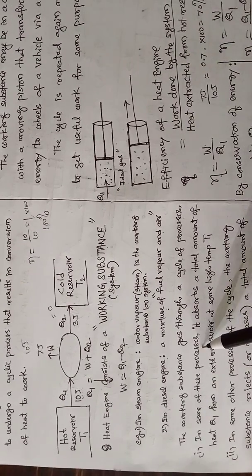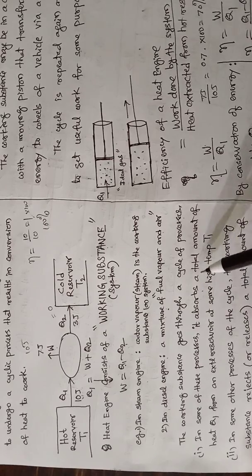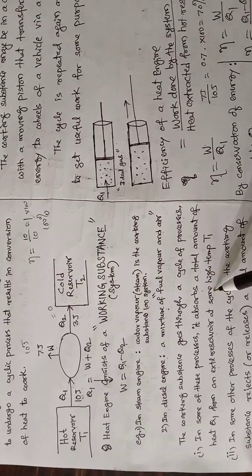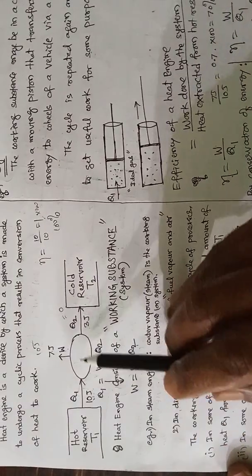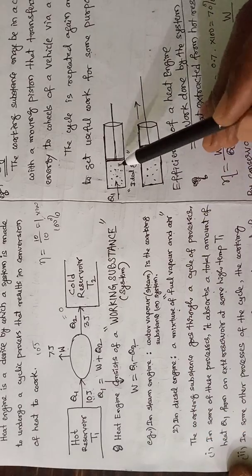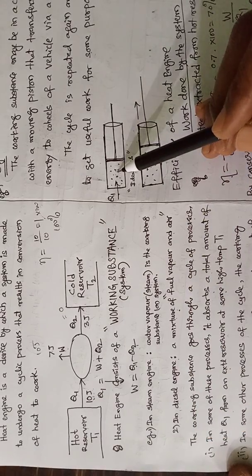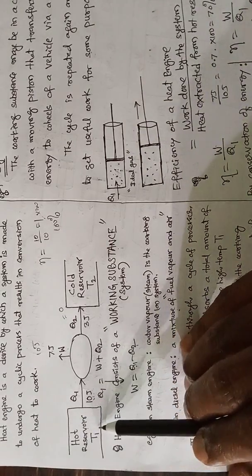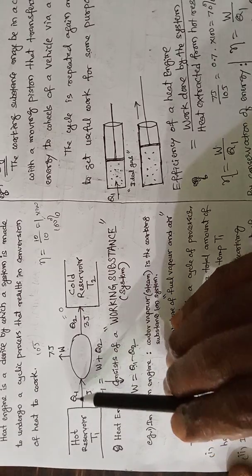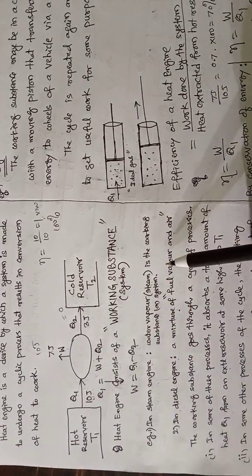In some of these processes, it absorbs a total amount of heat Q1 from an external reservoir at some high temperature T1. See here. So this working substance in touch with a hot reservoir at higher temperature T1 absorbs Q1 amount of heat energy.